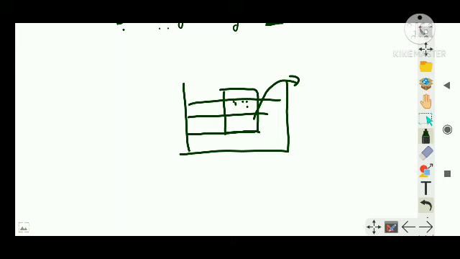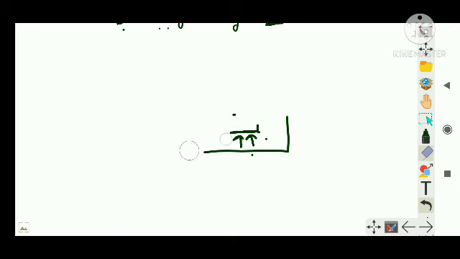And that weight of the liquid displaced is equal to the upthrust of the liquid on the body. Upthrust is buoyant force, right? Buoyant force by another name is upthrust by the liquid, right?